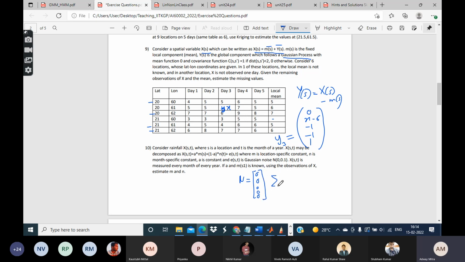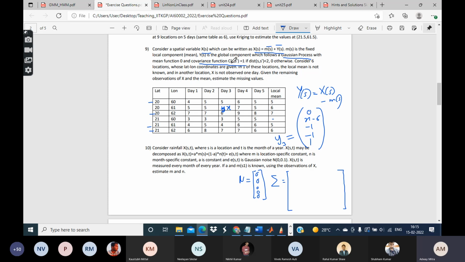And what is sigma going to be? How will I calculate the sigma in this case? The formula for the covariance function is given, right?